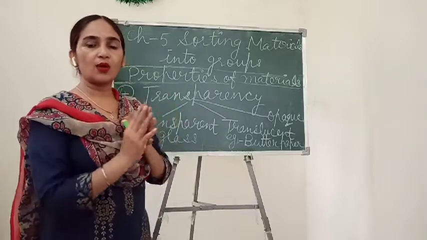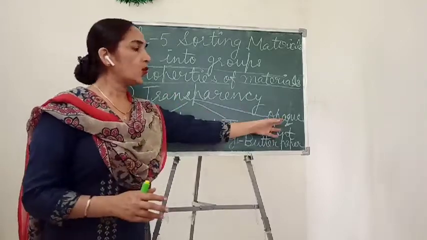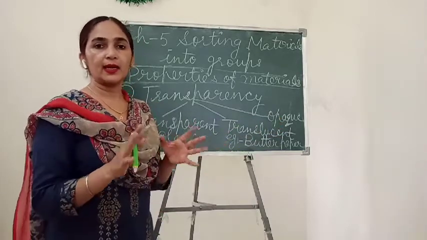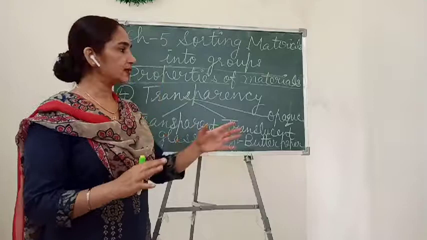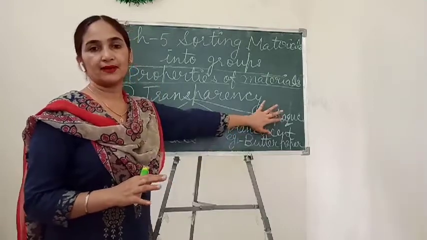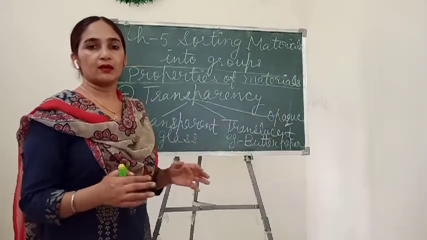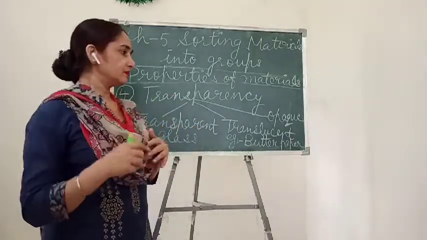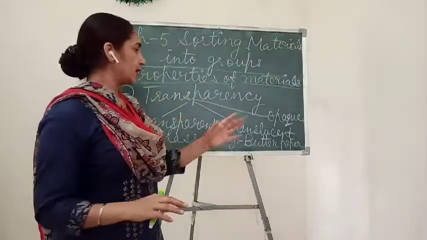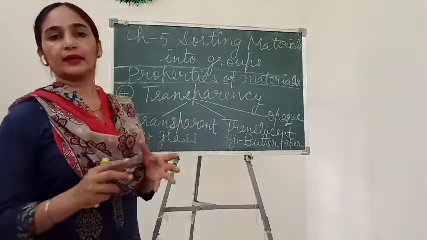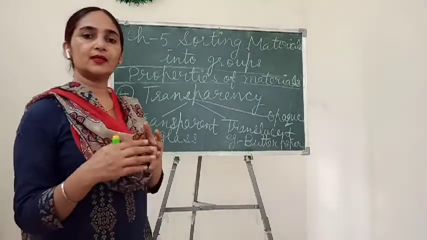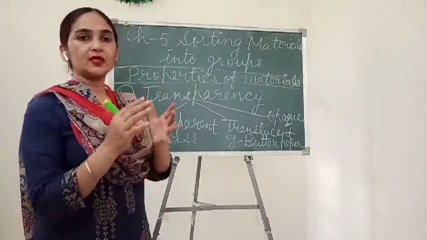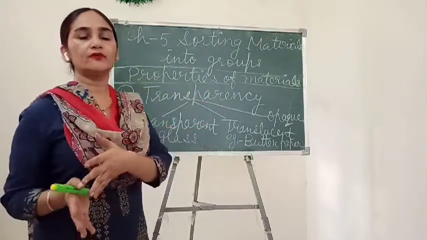So all these materials are called opaque materials. They cannot allow any light to pass through them. That's why they are opaque materials, and we can say we can't see through them. Understand? And they block the light. So on the basis of these three categories also we can classify the materials into different groups, or we can say we sort out the materials into different groups.